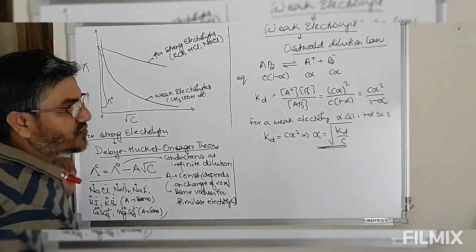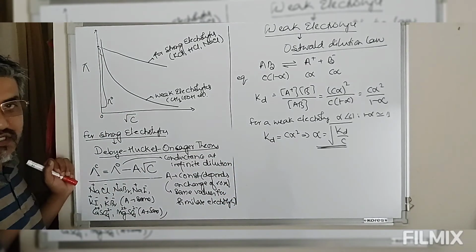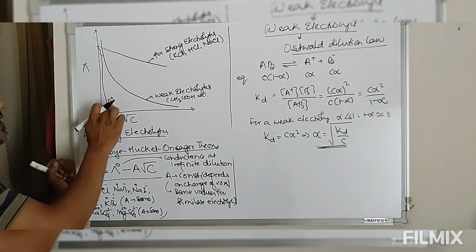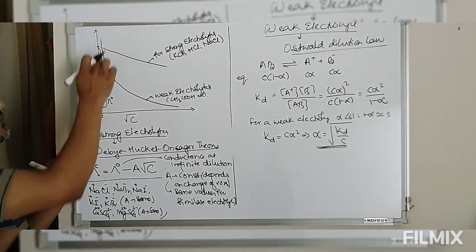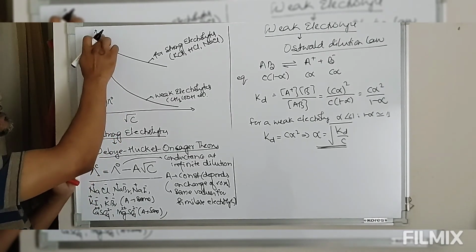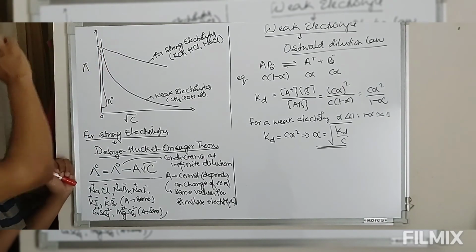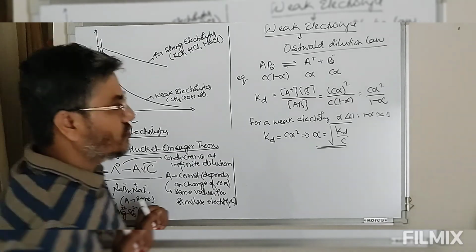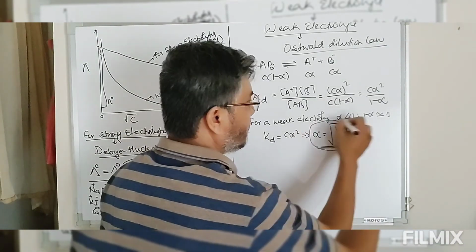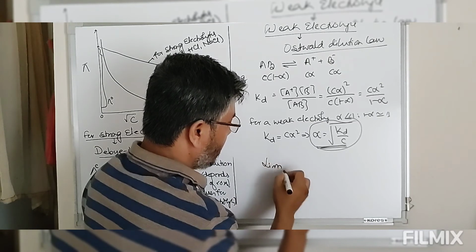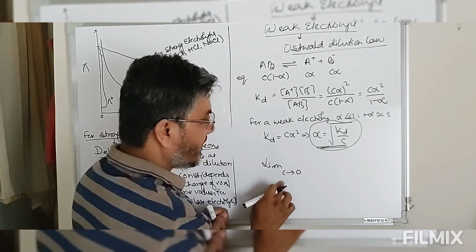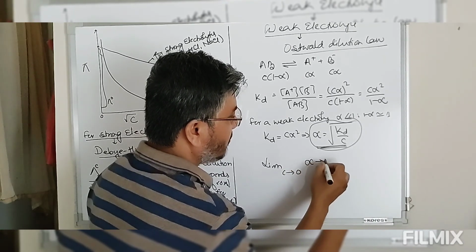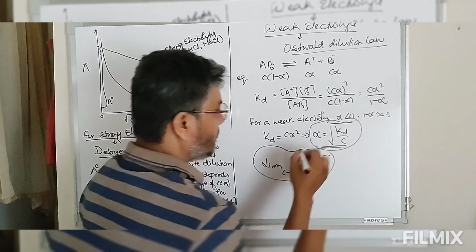So this is the reason why, look at this. Even at infinite dilution, this electrolyte cannot be 100% dissociated. So this is the reason why we cannot have lambda naught for a weak electrolyte, because if we keep on diluting, this keeps on increasing. So this will not touch the conductance axis. So now look at, this is the reason. So now limit C tends to 0, that is infinite dilution, when alpha approaches 1. So this is infinite dilution.